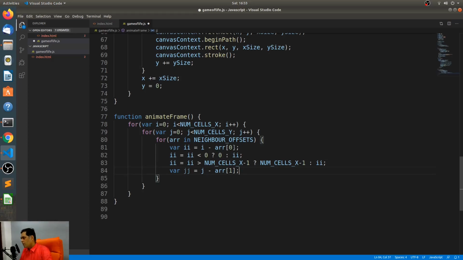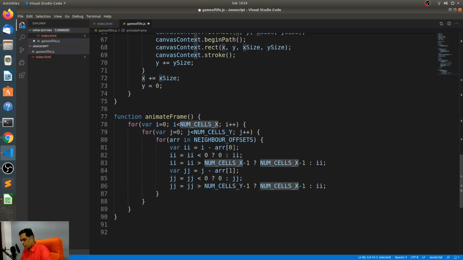So I have this one, and I do the exact same thing with j also. Right, so now I have the indices. So now I have the indexes of both this and that.